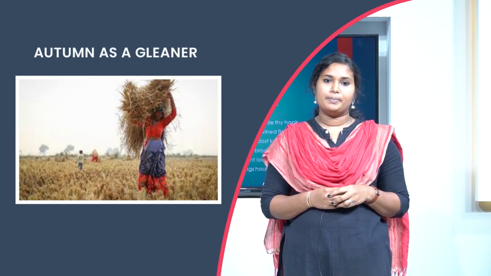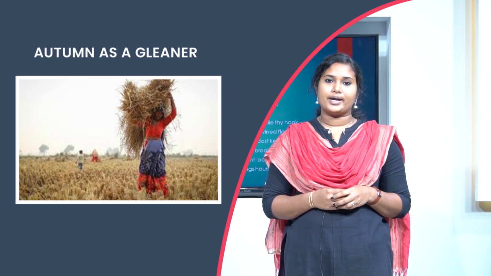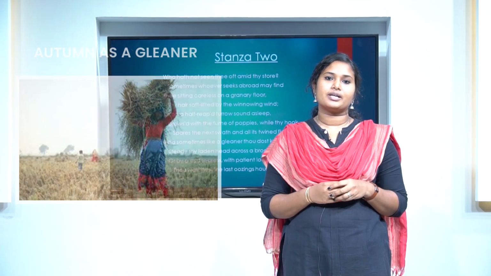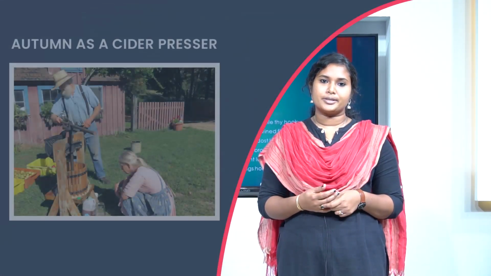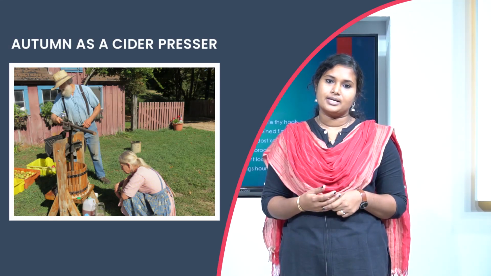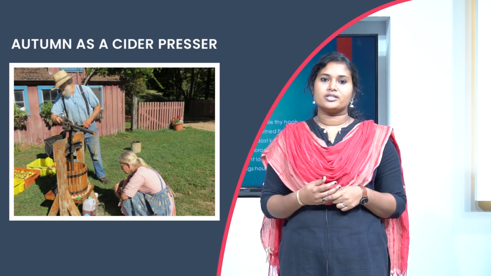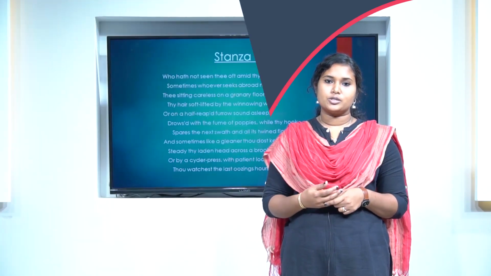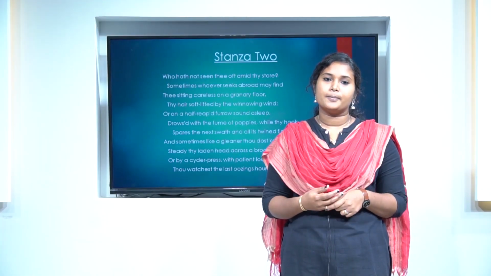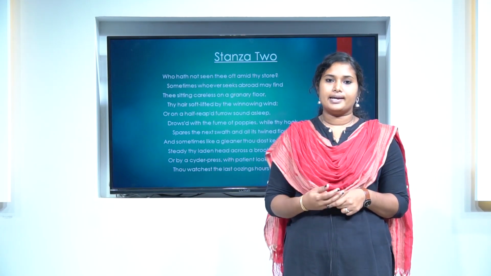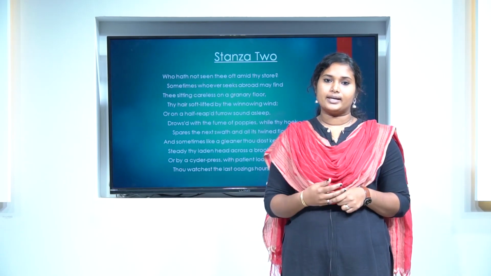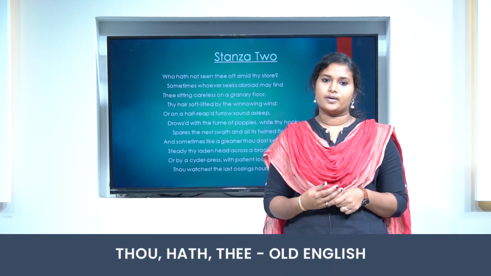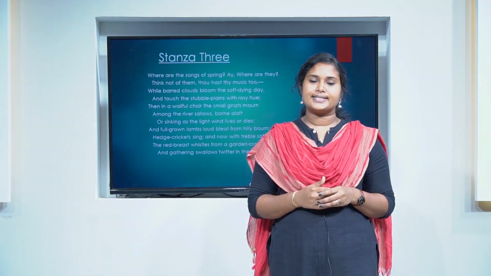Then in the next line, autumn is seen as a gleaner who walks keeping his laden head steady, collecting grains and vegetables that are left lying after the harvest. In the next line, the poet compares autumn to a person who extracts juice with the cider press from ripe apples to make cider, and sits by, patiently watching the drops of juice. Here, Keats personifies autumn as 4 persons: the careless farmer, the tired reaper, the gleaner, and the last one, the cider presser. In this stanza, you might have seen some usages like thee, thou, hath, etc. They are Old English. Let's move on to the last stanza of the poem.